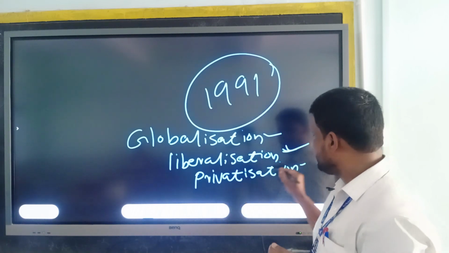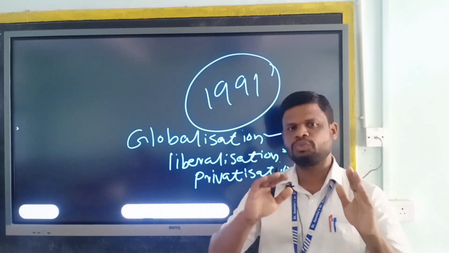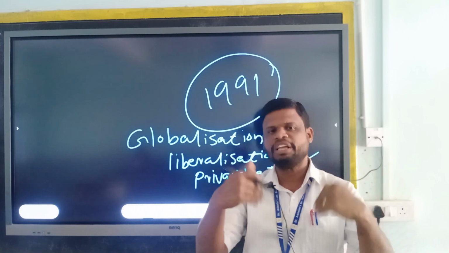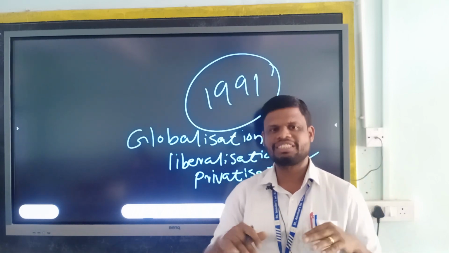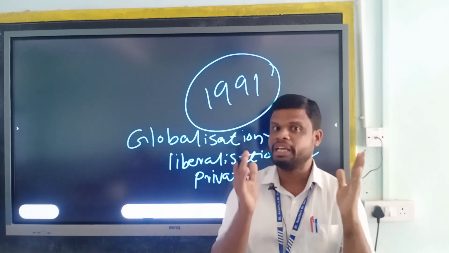The next policy we can talk about is privatization. What is privatization? The industries which were running at a loss in the public sector are sold out and brought under private control, or sold into the hands of an individual or a group of individuals. This is also a clear picture of capitalism.